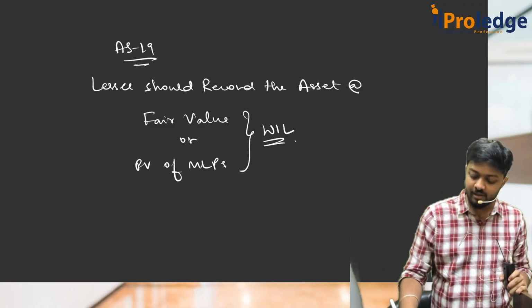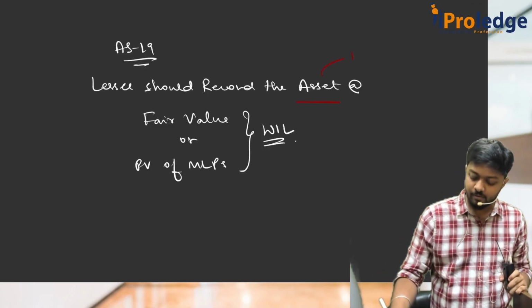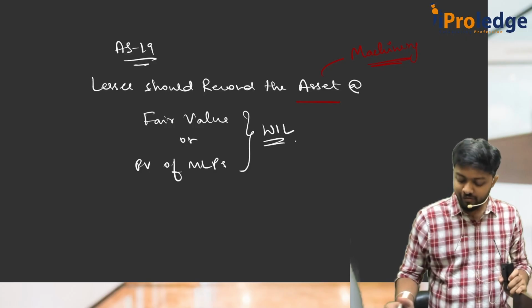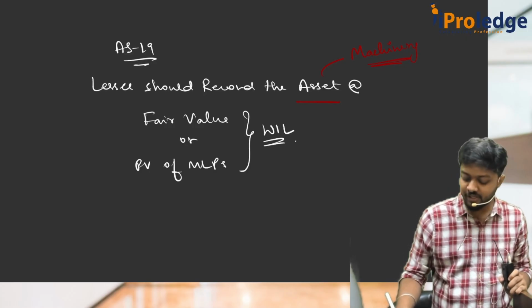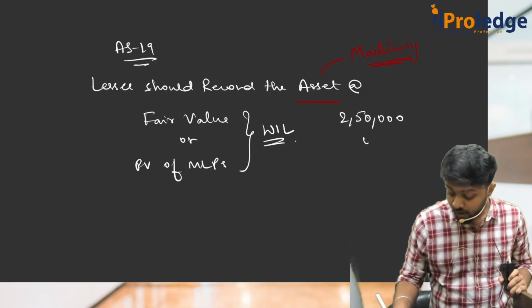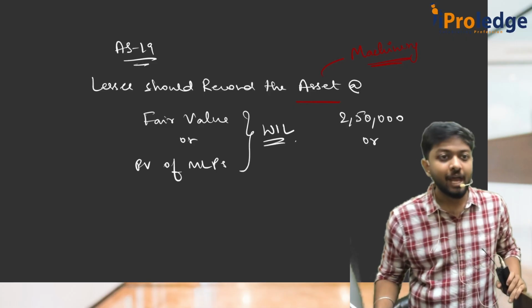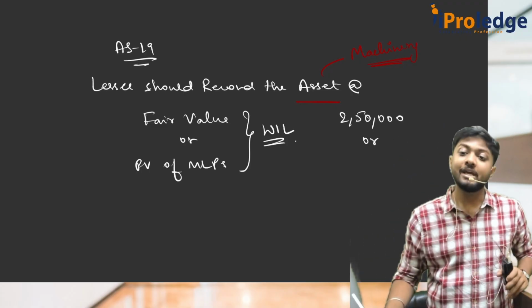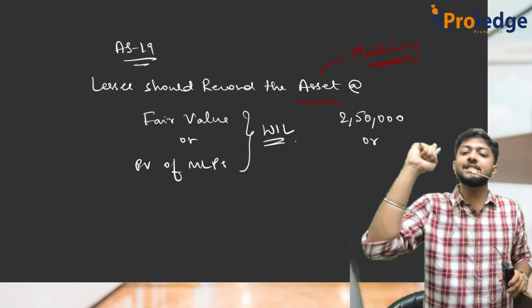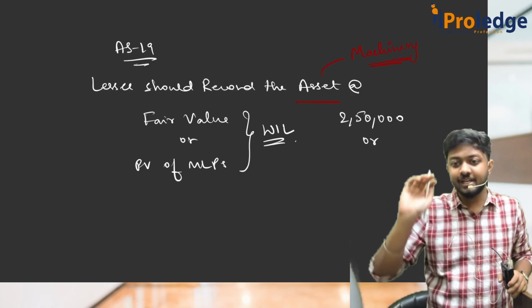In our case, this asset is what? That machinery. Okay. We know the fair value in the question. How much is the fair value of the asset? 2,50,000. Or present value of MLP. So what is MLP? Minimum lease payments. What all will come under MLP? Lease payments plus GRV. Lease payments plus GRV. So cash flows will go here.